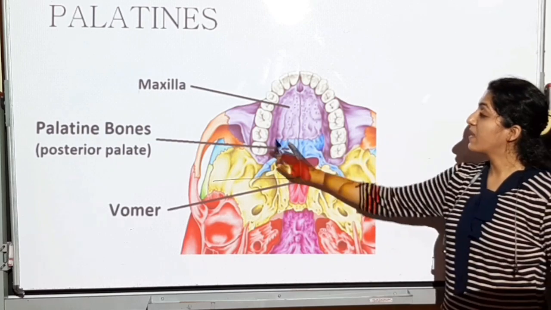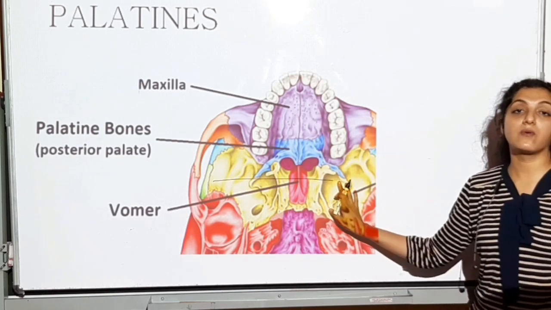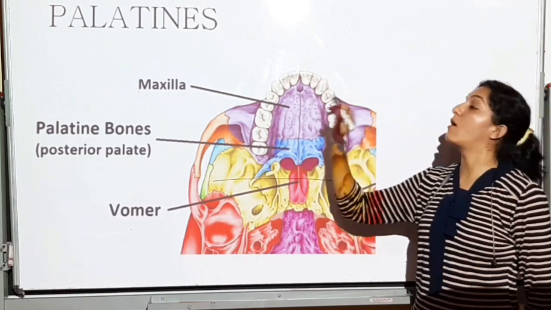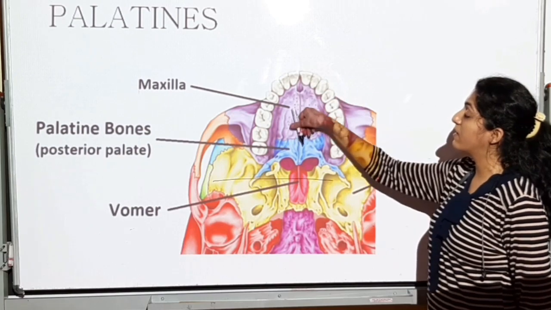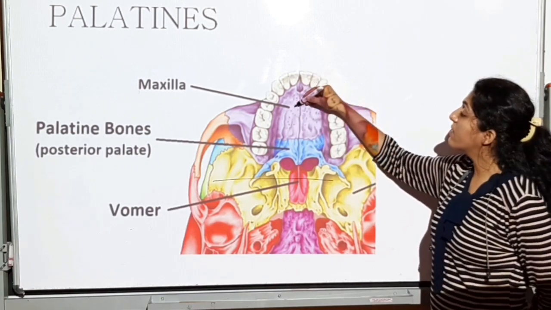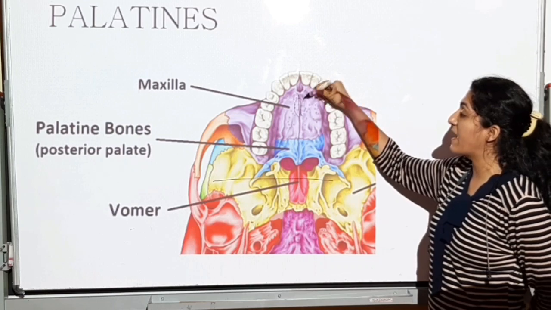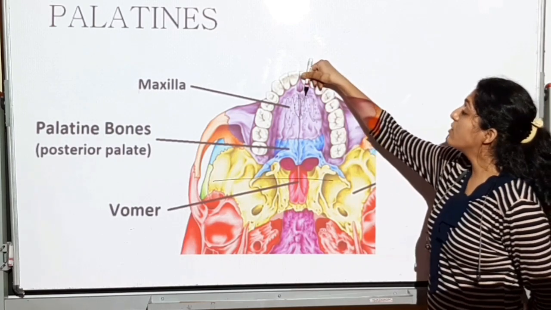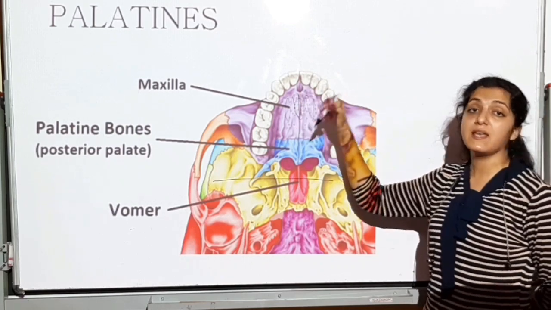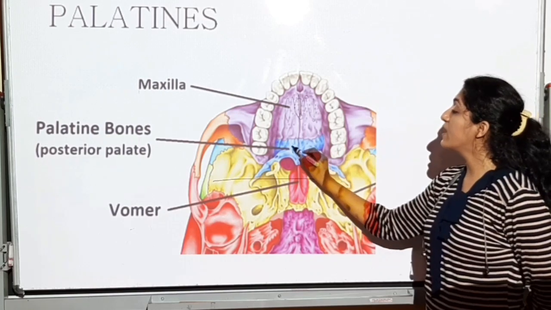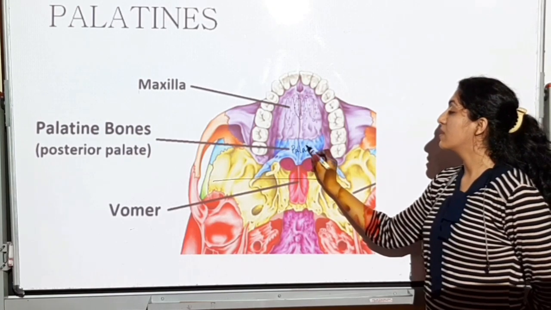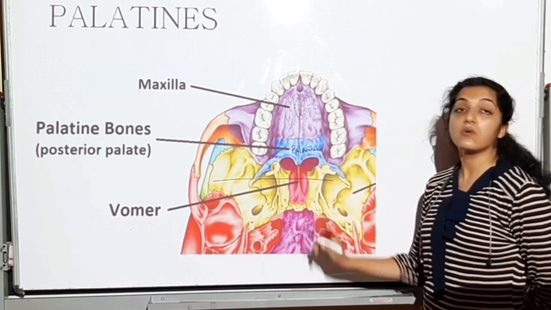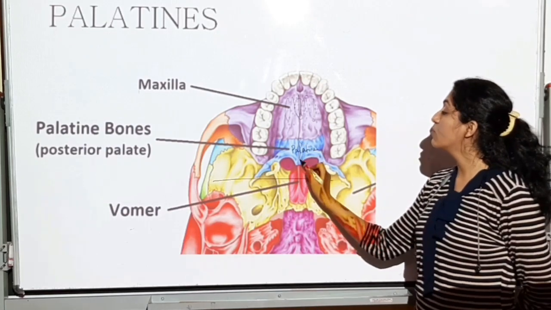When your finger is over here, it's on the maxilla. When you move your finger more posteriorly, you reach the palatine bone. This is the palatine bone or the palate bone. Again, two in number.